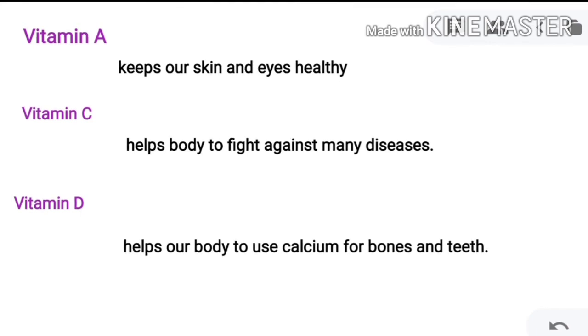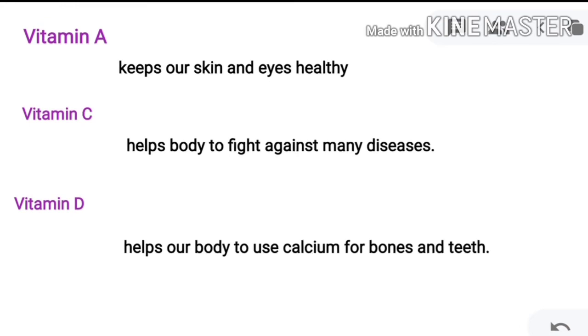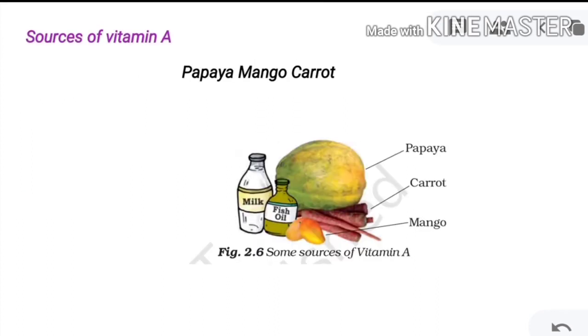Vitamin B is a key player in maintaining cell health and keeping our body energized. In this way all of these are beneficial for our body.